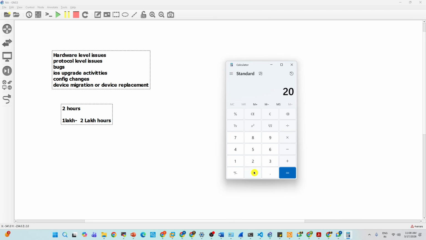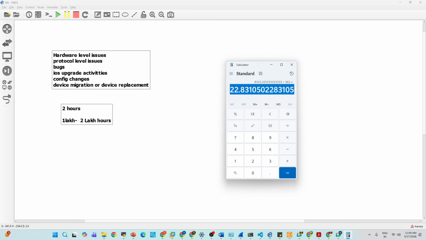So we have 2 lakh hours, divided by 1 day, which is 24 hours. So how many days will it take? 8,333 days, divided by 365, which is 1 year. So how many years will it take?